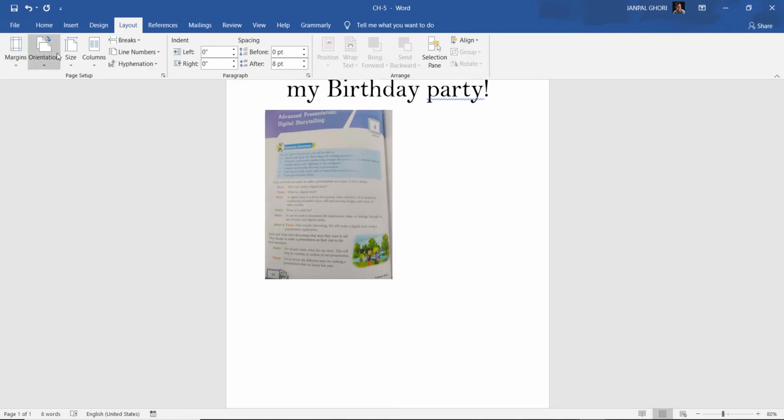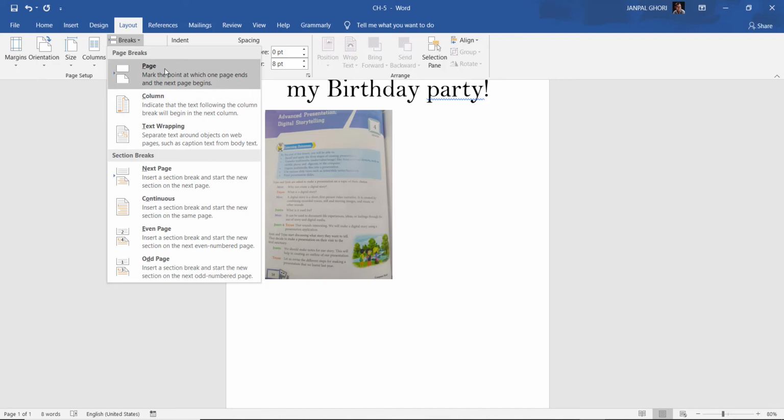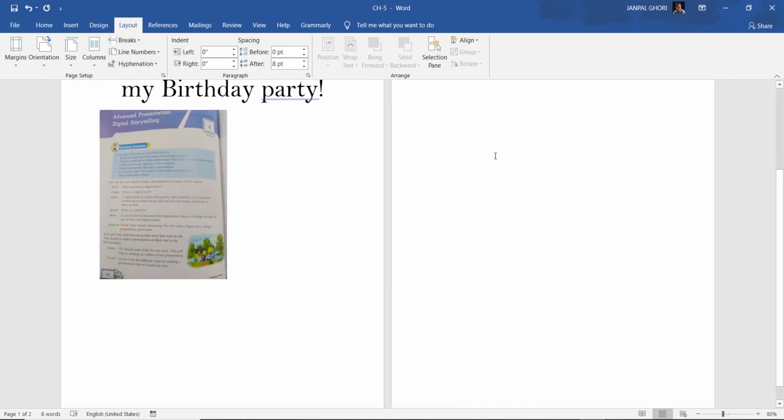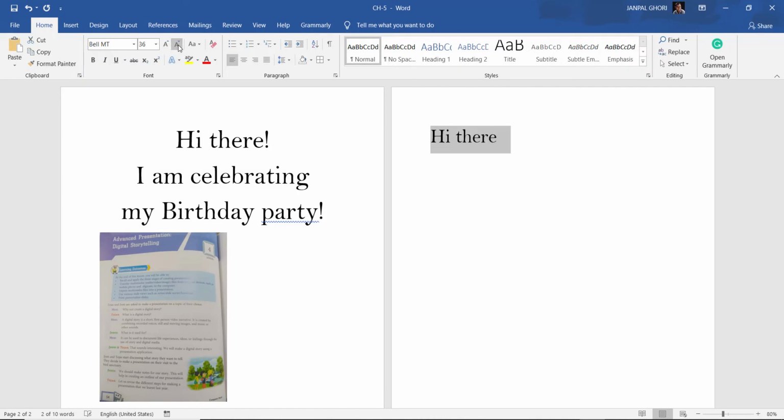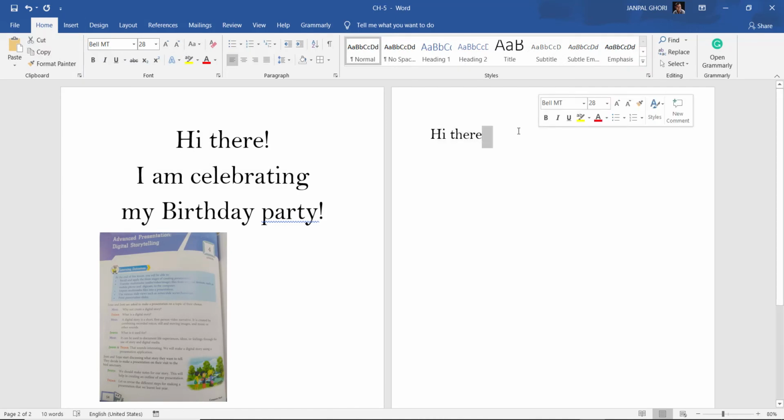Okay, I will break from here itself. Break the page, and here I will see my three columns highlighted. See here, I am writing randomly. Hi there, right? You see, it is not fitting, it is not wrapping from one line to another. Here it will be separate.